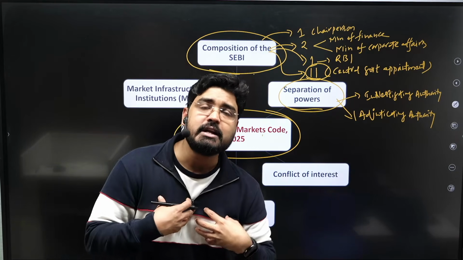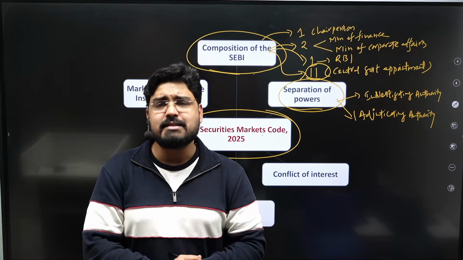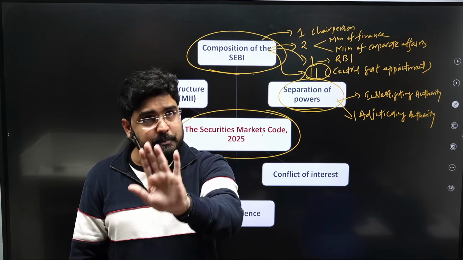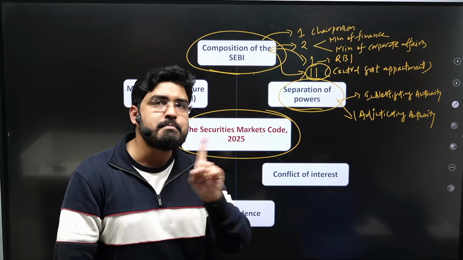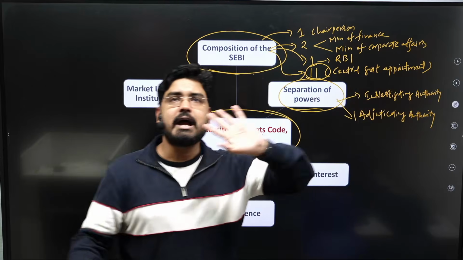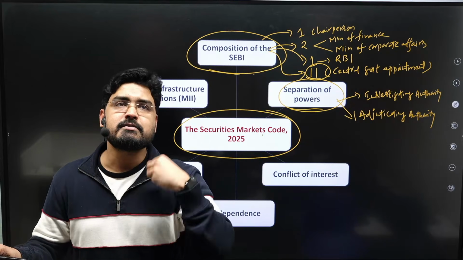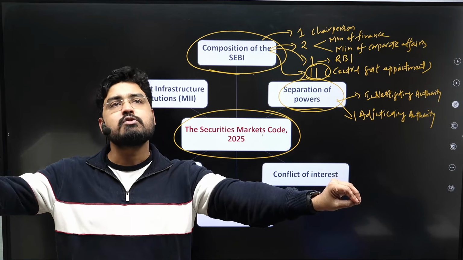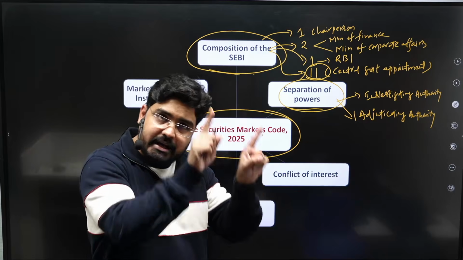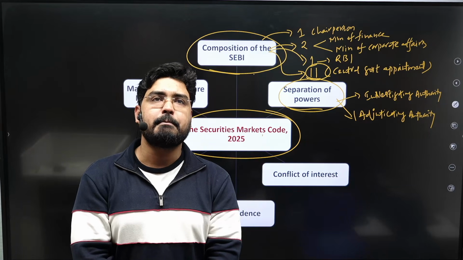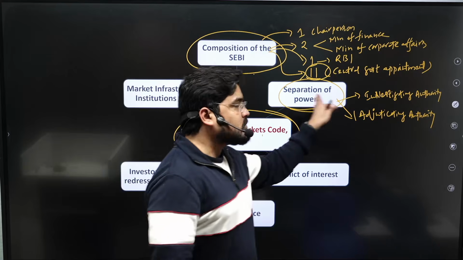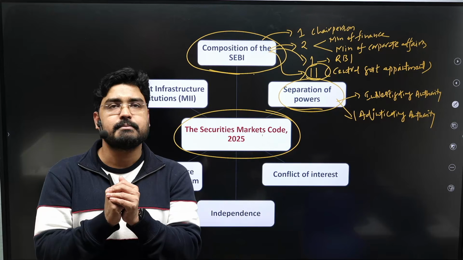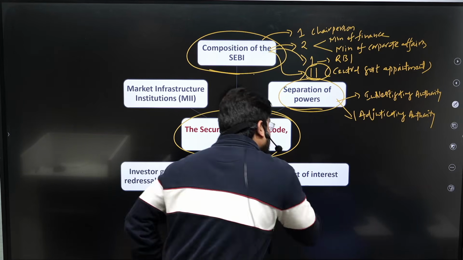See, if I'm the investigating agency and I'm also the adjudicating authority, there is a chance of investigative bias, or there is a chance of corruption there. So for that reason, the same member cannot be appointed both as investigating and adjudicating authority. If a member of the SEBI is investigating the report, there is another member who is going to be appointed for adjudicating on the investigating report and giving a certain punishment, right? So this is to improve the efficiency and governance of the SEBI, okay,